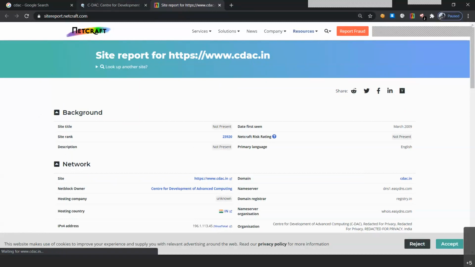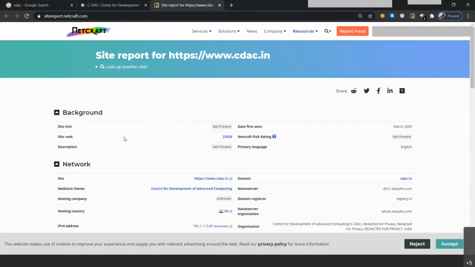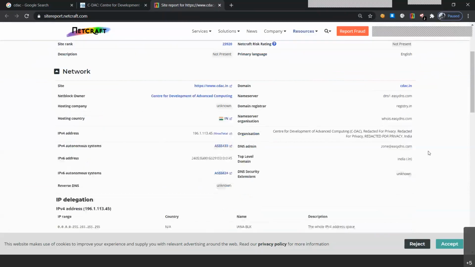First of all, CDAC has a very secured website, and secured websites will have less information on them. So the background information is also not present here because we have not given it and have secured it. We have got the date first seen of March 2009. The Netcraft risk rating is also not present there. Primary language English. Let's move to the network part. That is the important part.